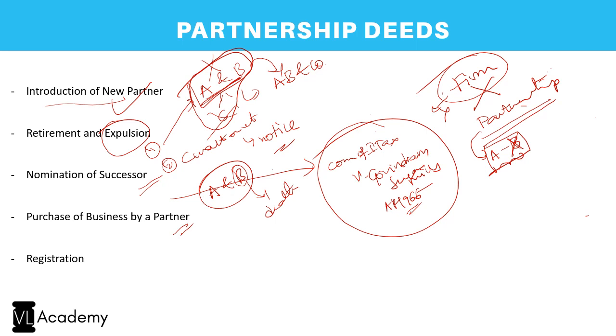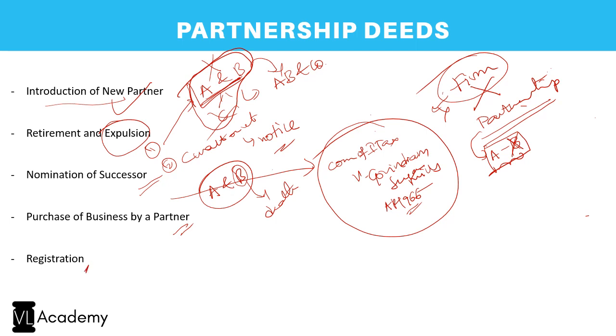But what if one of the partners wants to buy away that business? He can do so by taking all the liabilities on his own and making the payments, and then giving the respective shares to the partners, or rather by giving consideration to the partners to sell their share to him. Even that way you can buy the business from the partners. So this is the concept. These are the four important concepts in a partnership firm in case of a partnership deed.